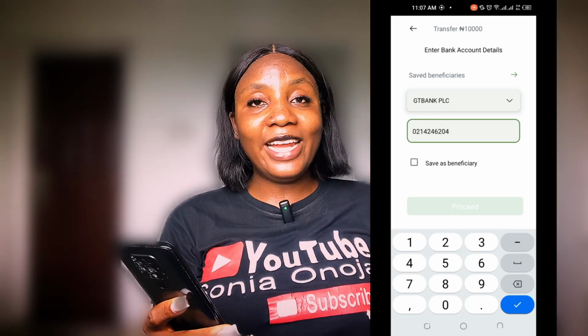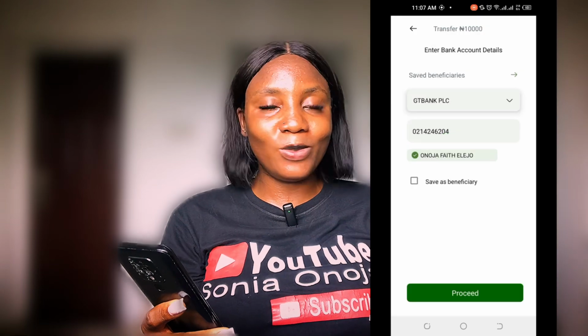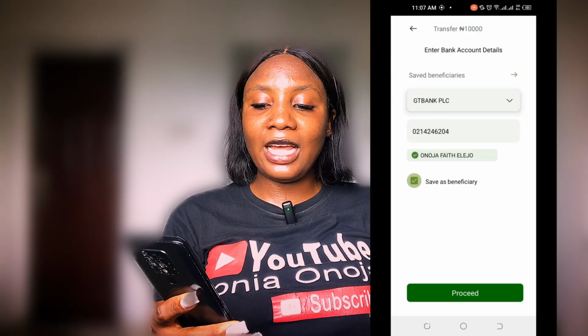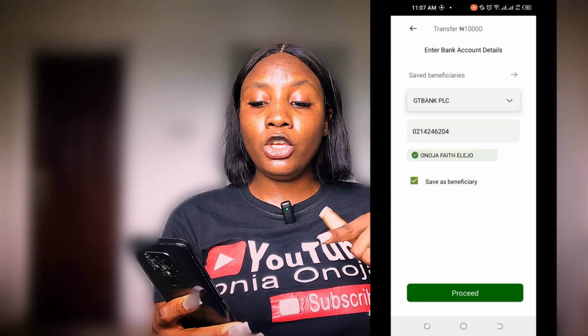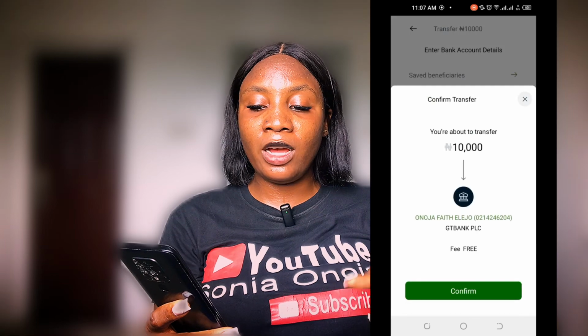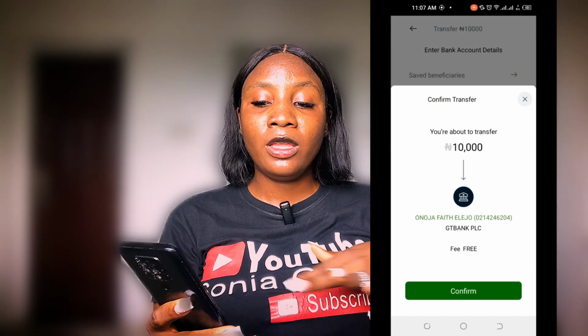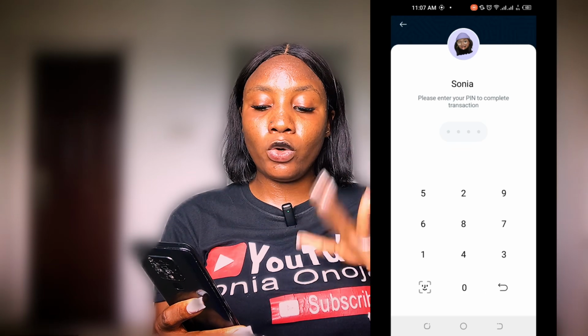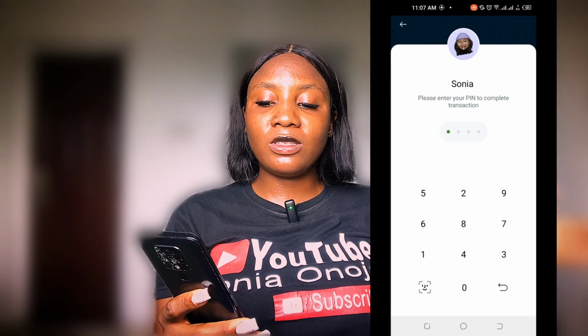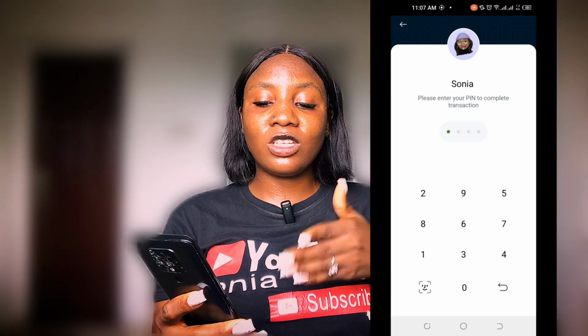So this is me entering my account number, and I'm definitely going to save beneficiary because you guys know anything we are trading, at least we should be collecting small now. So I'm just going to go ahead and click on proceed. You can see you're about to transfer 10,000 naira, Sonia Onoja, GT Bank, and the rest of that. I click on confirm. Then I'm going to be putting in my transaction code as well. Then I'll wait to see if it's going to come. And right now you guys are seeing transfer successful.